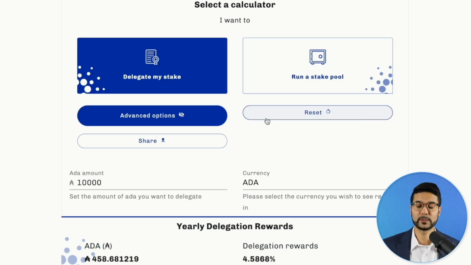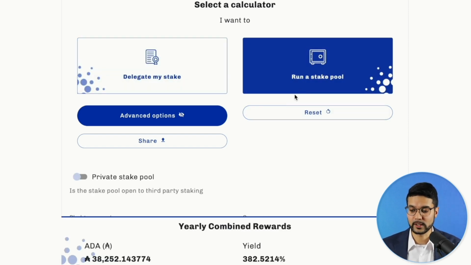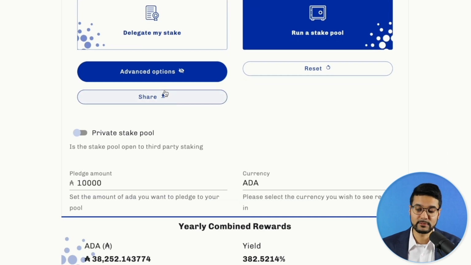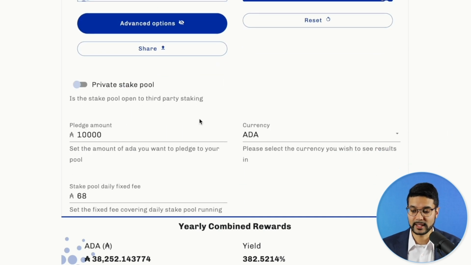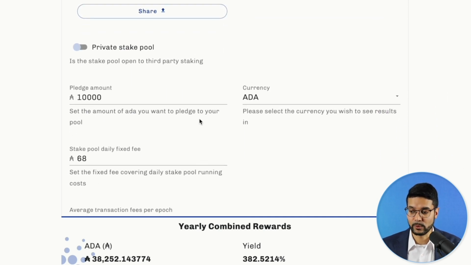The other option that we see if we take a look at the official Cardano staking calculator is the option to run a stake pool. So let's go ahead and click on run a stake pool. Since we have discussed those advanced options, we'll keep that available to us here for running a stake pool.